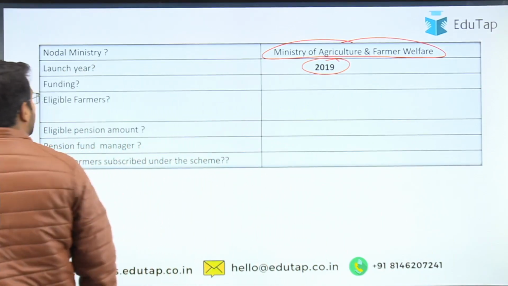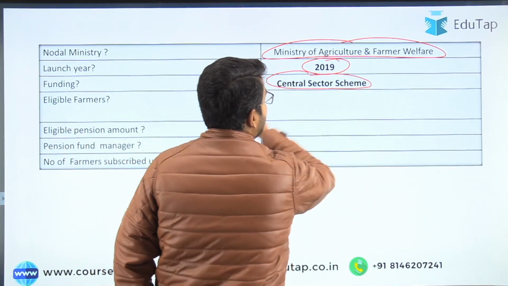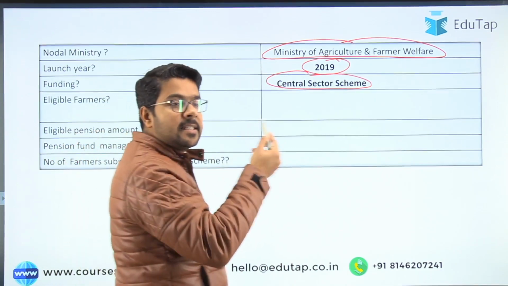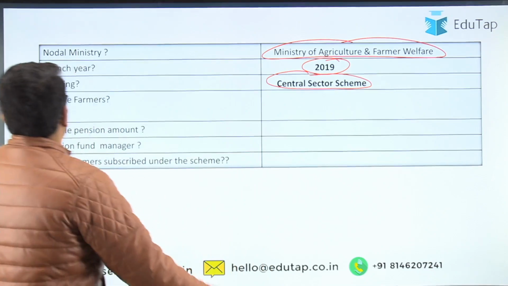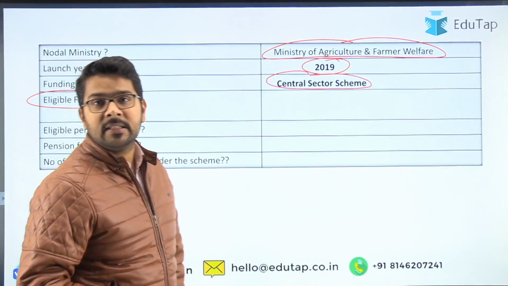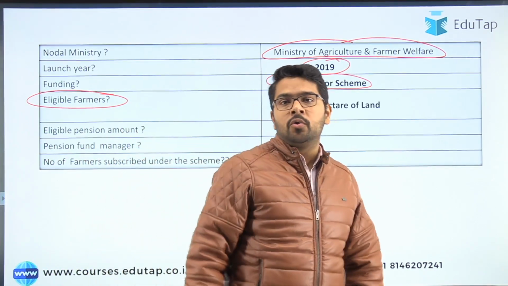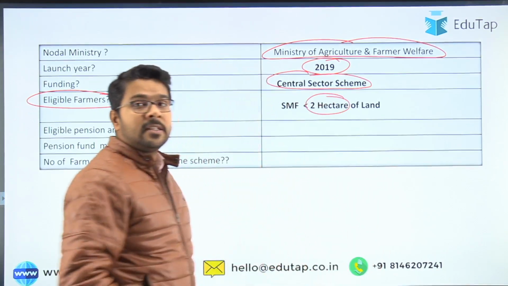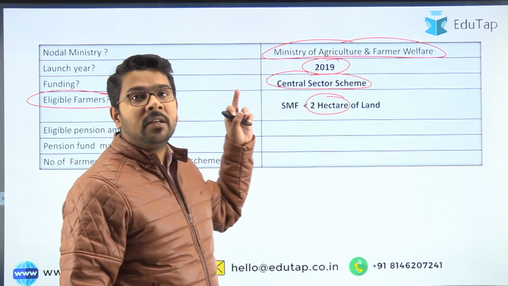Now what is the funding pattern under the scheme? It is a central sector scheme, not centrally sponsored. As it is a central sector scheme, 100% funding will be by the central government. Then who are the eligible farmers? We have already talked about this. This scheme is targeting the small and marginal farmers who own land up to 2 hectares. So guys, this could also be a definition of small and marginal farmers under PM-Kisan Maandhan Yojana.